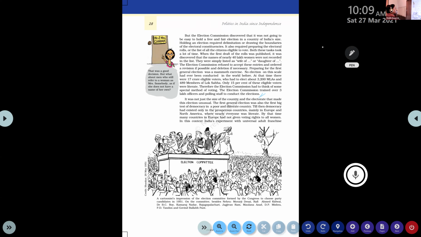So it was not just the size of the country and the electorate that made this election unusual. The first general election was also the first big test of democracy in a poor and illiterate country. That was the real trouble here. The country was a poor one and an illiterate country, and all other world leaders were observing what was going on in India, even the Britishers also.